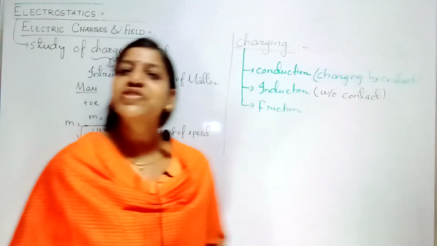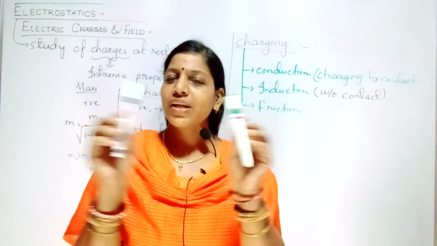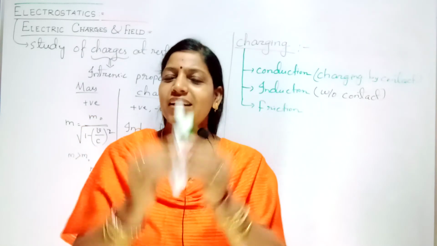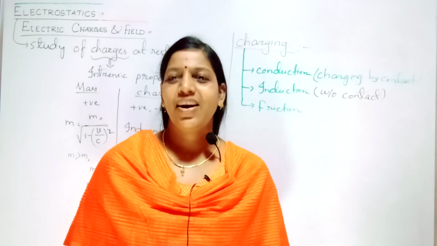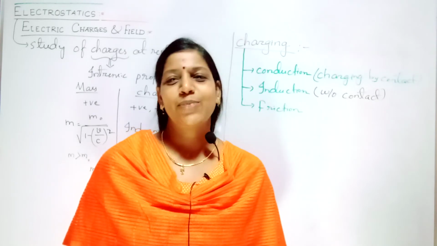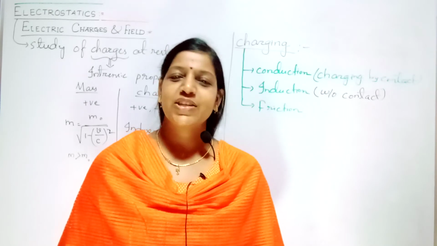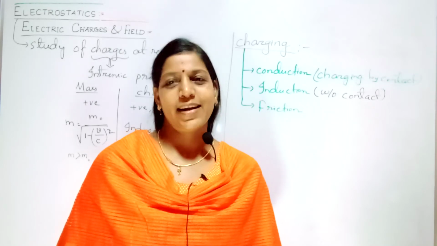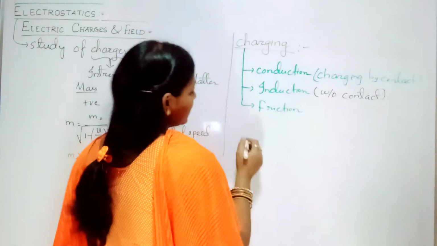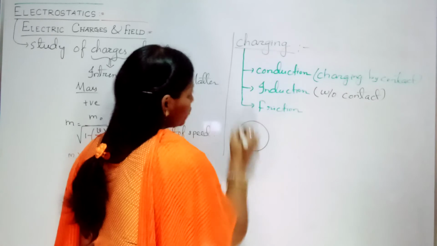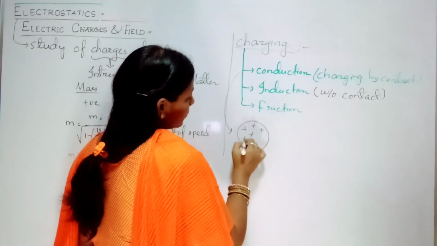Now coming to friction. When you take one body, and another also neutral, both bodies are neutral. You just keep on rubbing. What will happen? There will be friction or rubbing. Due to that, the body will be charged. That is called charging by friction or charging by rubbing. Now let us see one by one. For example, this is a charged body. First case I am telling. This is a charged body.